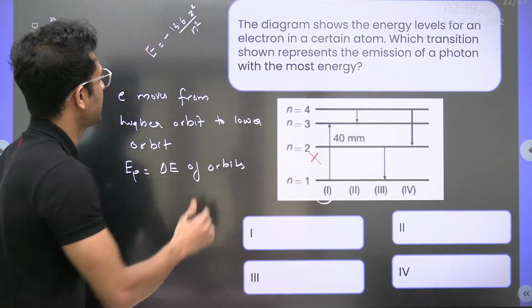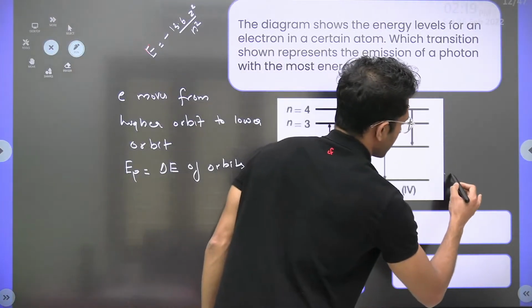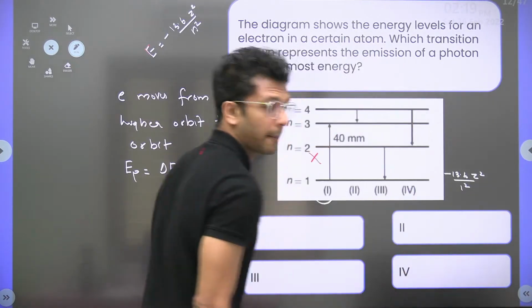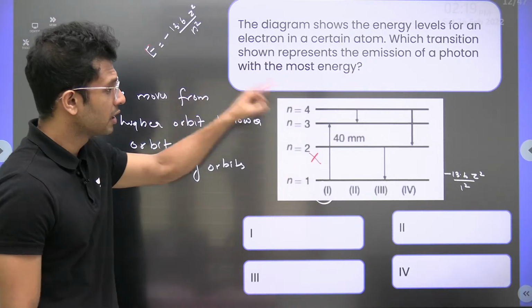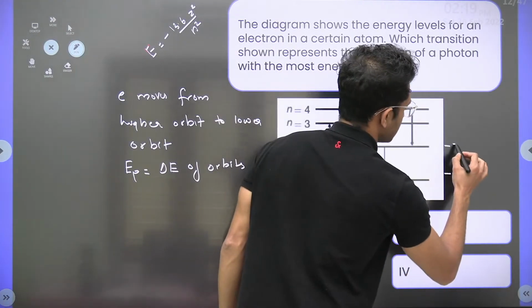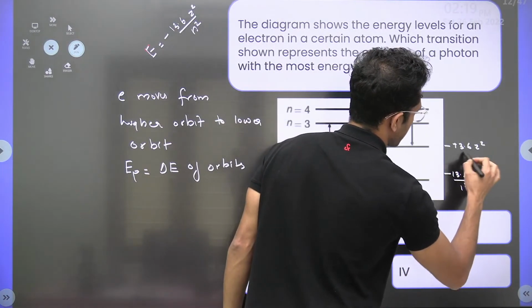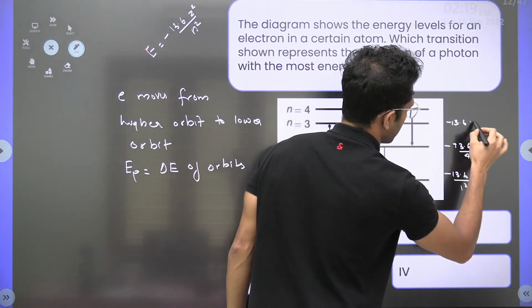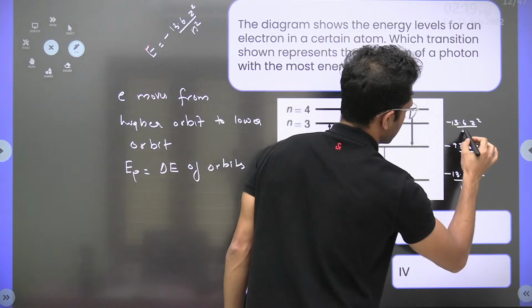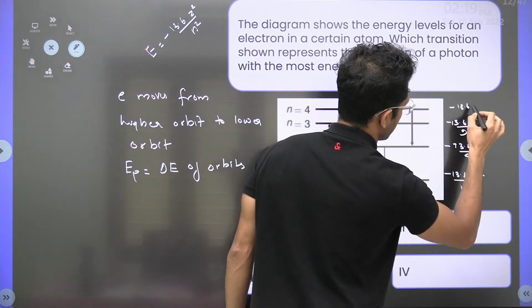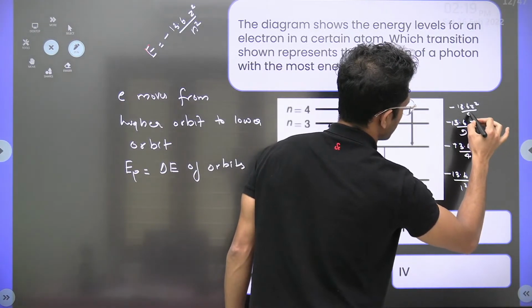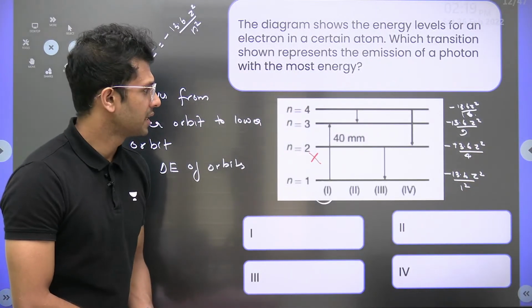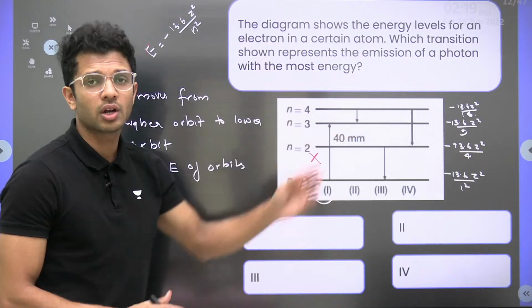So for ground state n equal to 1, energy will be minus 13.6 Z square by 1 square, because n takes the value of 1. For the second, minus 13.6 Z square by 2 square, that is 4. For the third, minus 13.6 Z square divided by 9, and this is minus 13.6 Z square divided by 4 square, that is 16. Okay, now Z is common for all the transitions.